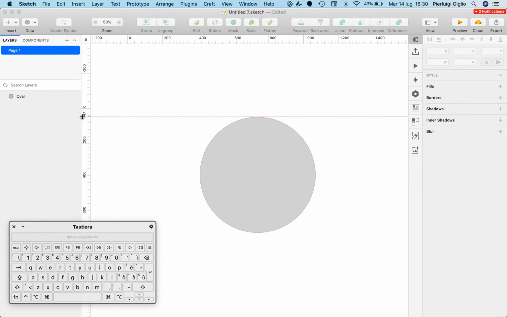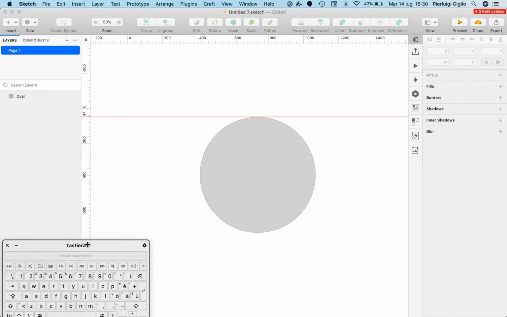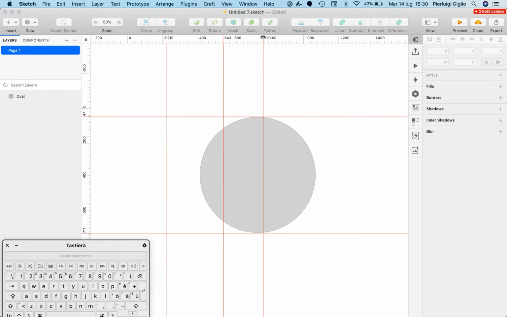Now, if I click on it, you can see that I just created a ruler, and as you can see, I can create many of these. Now, if I want to modify the location of one of these, I can simply click and hold over one of these, and I can always just move them around, and I can just release in order to keep it in that location.